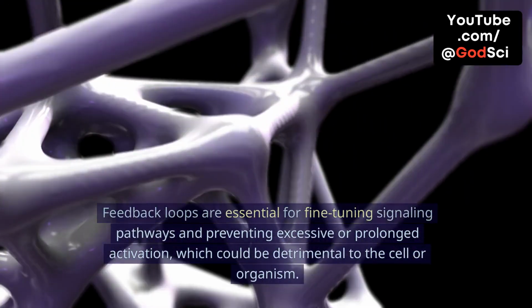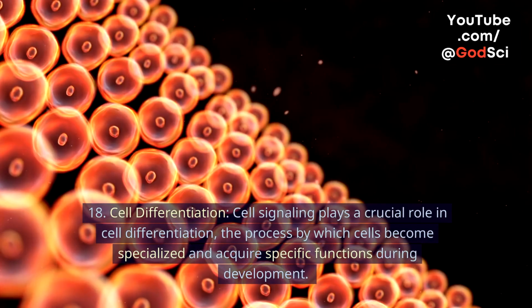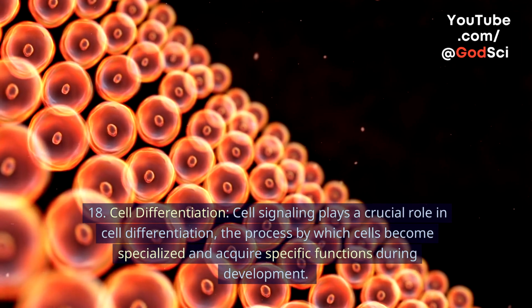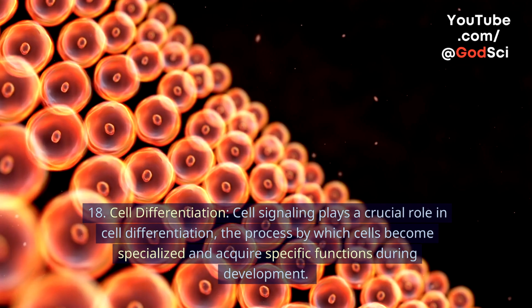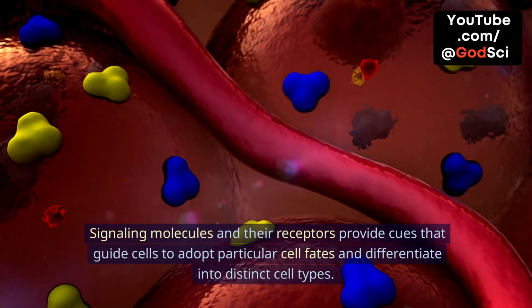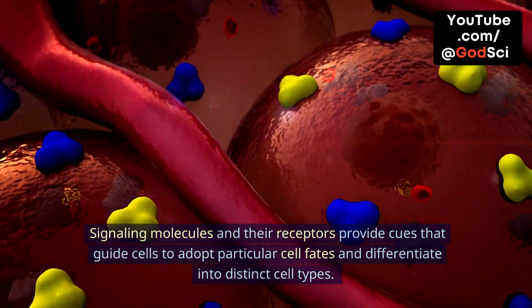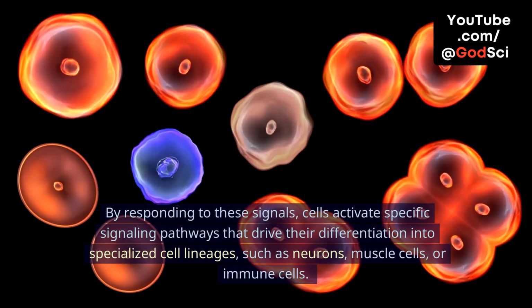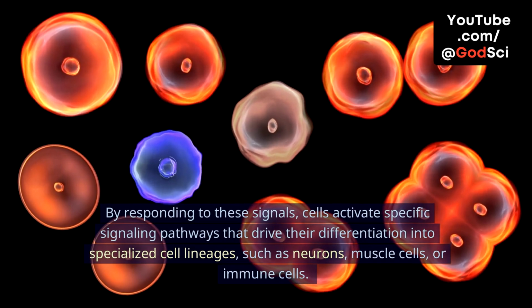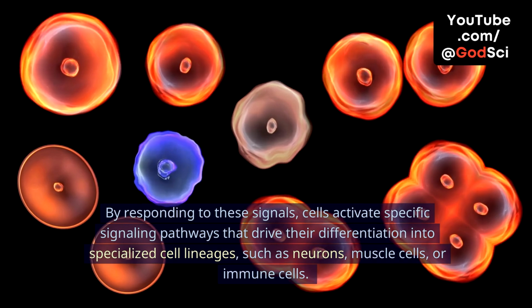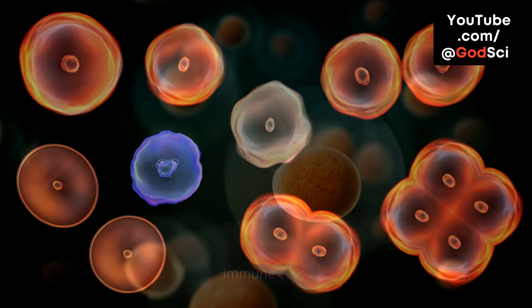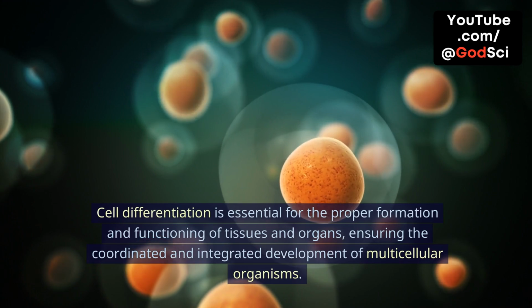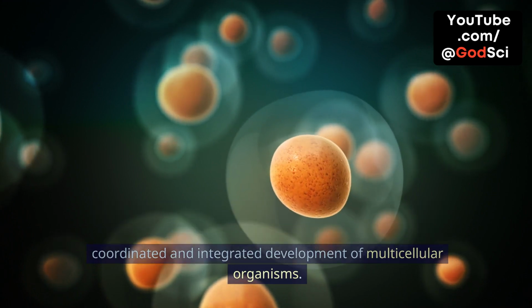18. Cell differentiation. Cell signaling plays a crucial role in cell differentiation, the process by which cells become specialized and acquire specific functions during development. Signaling molecules and their receptors provide cues that guide cells to adopt particular cell fates and differentiate into distinct cell types. By responding to these signals, cells activate specific signaling pathways that drive their differentiation into specialized cell lineages, such as neurons, muscle cells, or immune cells. Cell differentiation is essential for the proper formation and functioning of tissues and organs, ensuring the coordinated and integrated development of multicellular organisms.